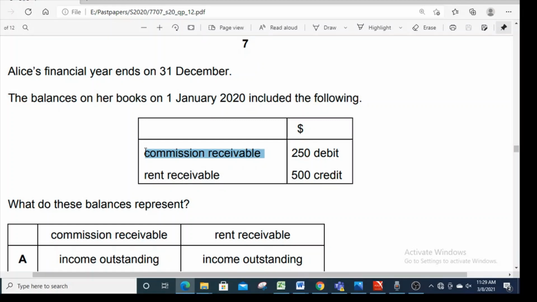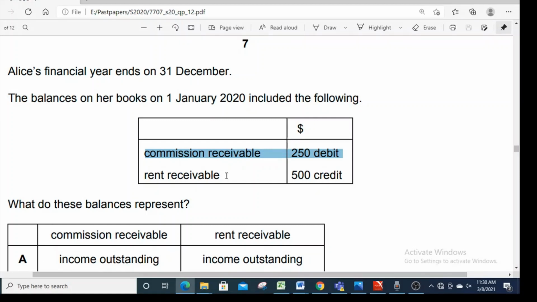Please remember, for income, an accrued income is a business asset because people should have paid it, but they did not. So it's actually a business current asset. Debit 250 means that it's a current asset, right? So it's accrued income. So commission receivable is accrued income here.